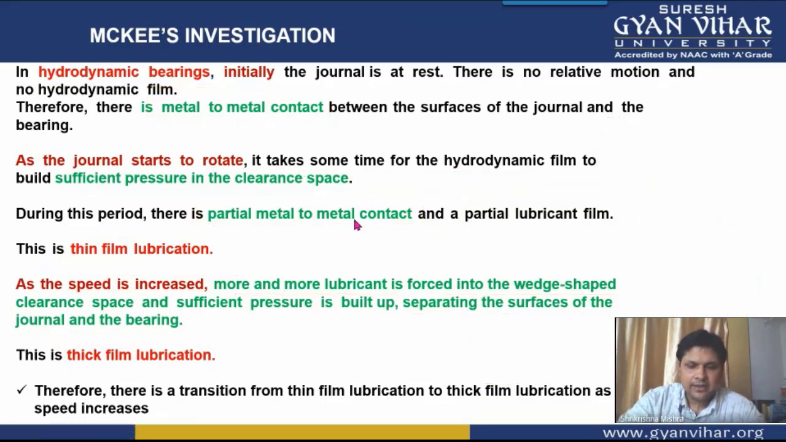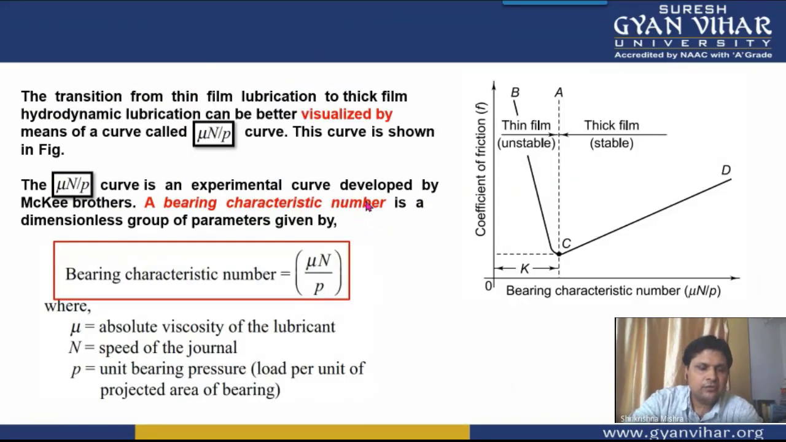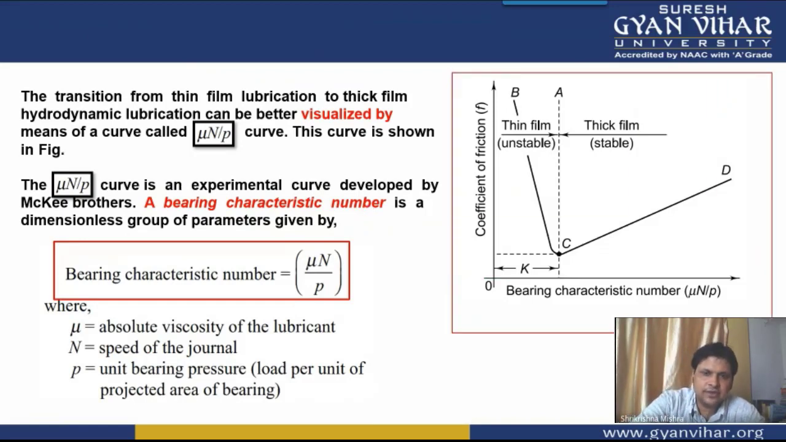I hope you have understood now what Mackay has done in his investigation. He has given you a graph between a characteristic number, mu n by p. Mu n by p is a parameter which is known as the bearing characteristic number. Mackay has drawn a curve which is known as the mu n by p curve, or bearing characteristic number curve.